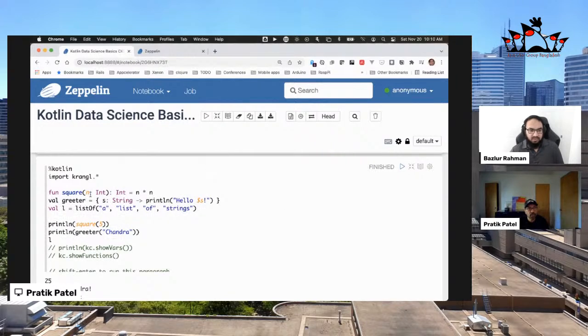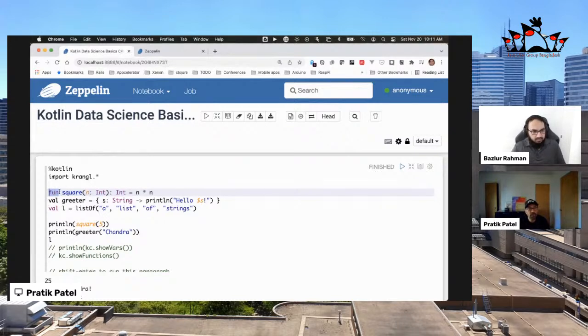All right, so I'm going to say, and this is not specifically Java. You can write in Java with Zeppelin. You can also write in Scala, but these code examples I've done in Kotlin, because Kotlin is a little bit easier to work with when you're building out stuff in a script style instead of just building classes and stuff like that. Again, you can write Java, but it's a little bit more interesting, in my opinion, to write this kind of stuff using a script type language like Kotlin.